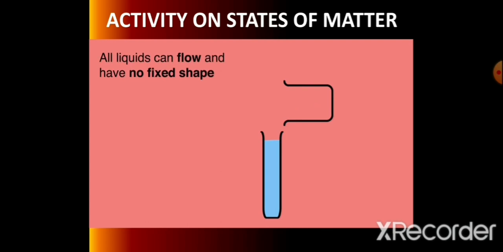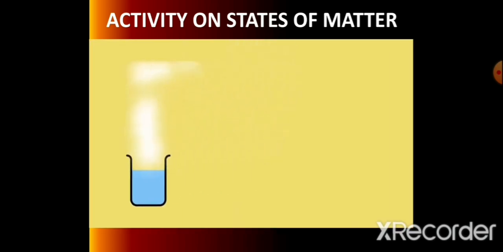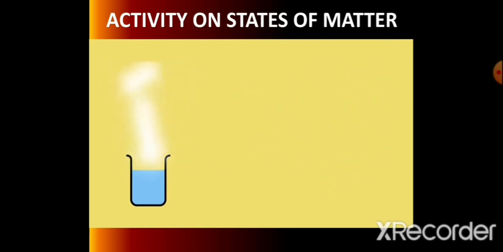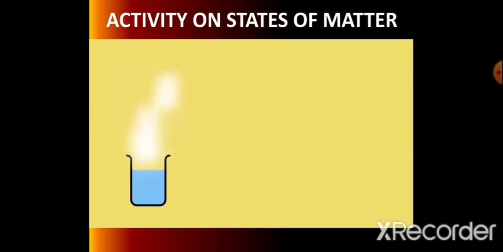The attractive force between the particles is very strong in liquid as compared to gases. Vapors have very weak attractive force. They are moving from one place to another with kinetic energy. As a result, gases have no fixed shape and no fixed volume. These are in Brownian motion. Similarly, air, helium and hydrogen gases also do not have fixed shape and volume. This is the third state of matter.